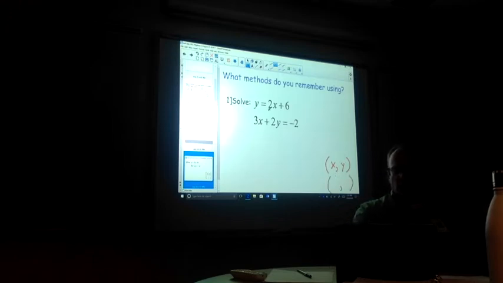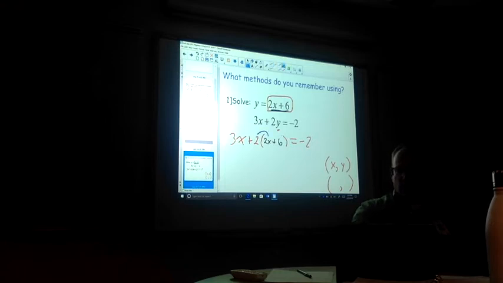If I was going to do this for substitution, I would know that my y value is equal to that, and I could take that and plug it into that y value right there. So I get 3x plus 2, and there used to be a y right there, and I'm going to plug something else in, and then I have negative 2. So this whole problem I rewrote with parentheses, and we have to realize, oh, this right here is going to plug in here, because that is what y is equal to. Let's go ahead and solve the problem.